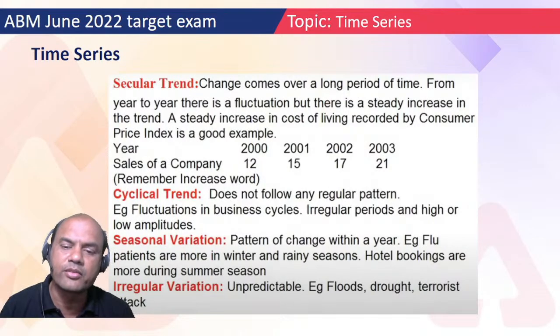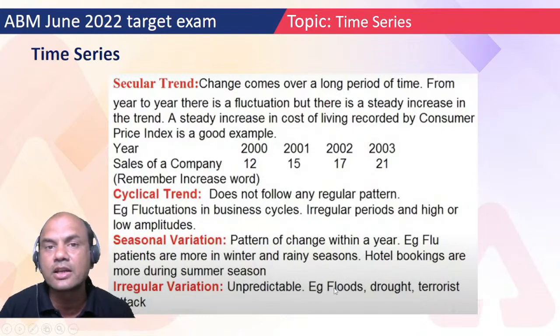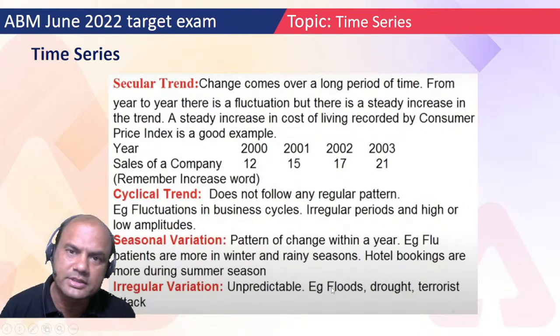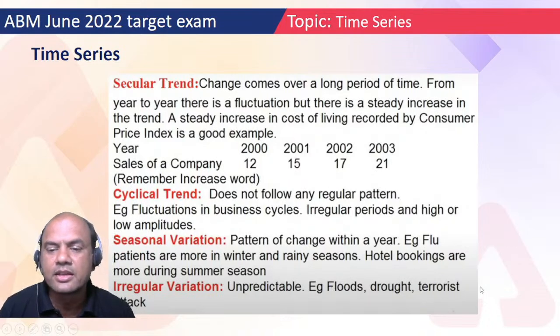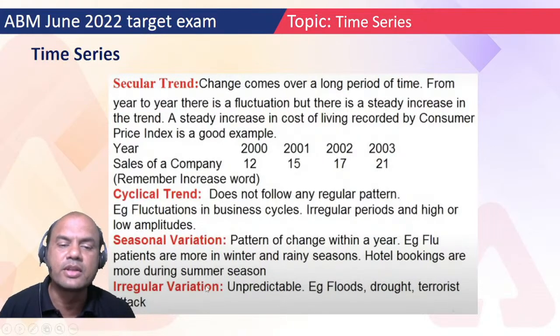But if I have not seen a flood in my lifetime, does it mean that next year it won't be flooded? Can't say. Terrorist attack. Let's say there is no terrorist attack in any city for years together. But can you say that there won't be any attack in the next year? No. So that's why this is known as irregular variation or irregular trend. Got this point? So everyone got this point? Secular, cyclical, seasonal and irregular.